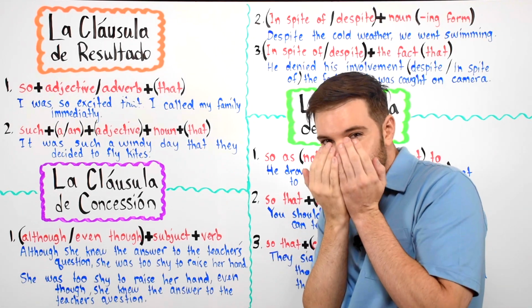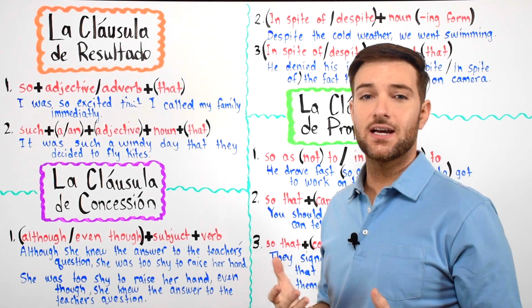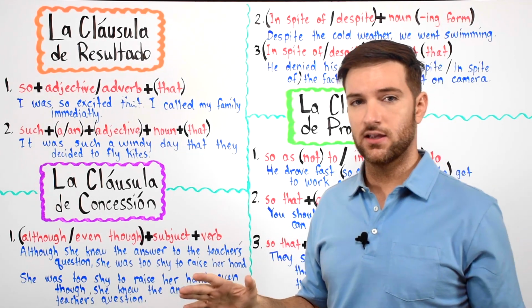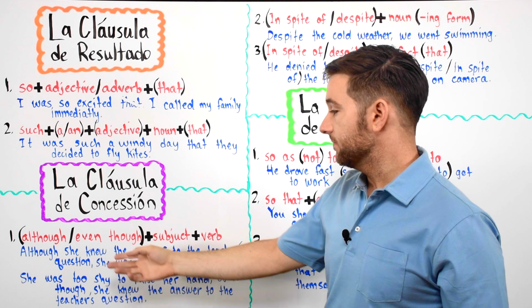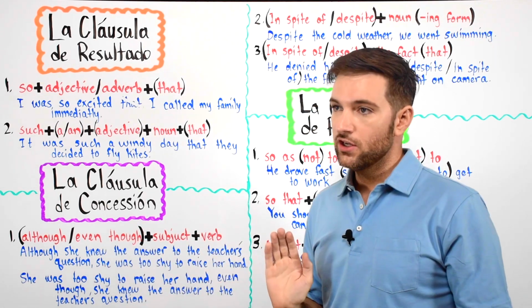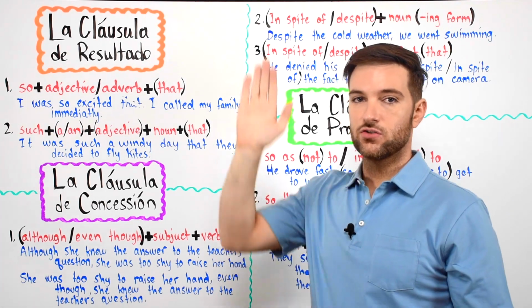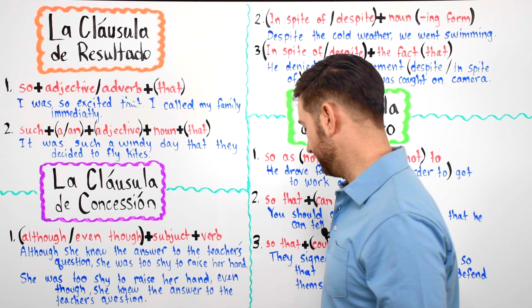Shy is like, you know, when you're not confident. Oftentimes, little kids, they're very shy. In this case, the girl, she is too shy. She's too shy that in class, she doesn't raise her hand. So this is to raise your hand, like in school.